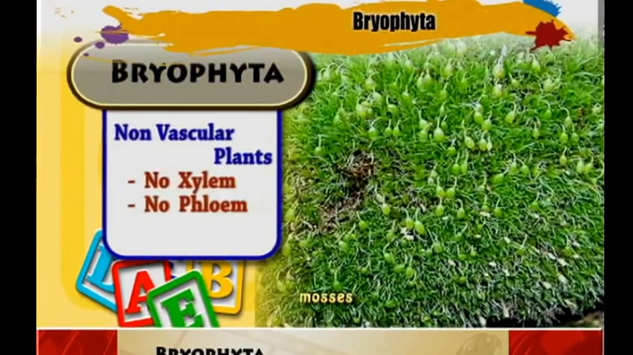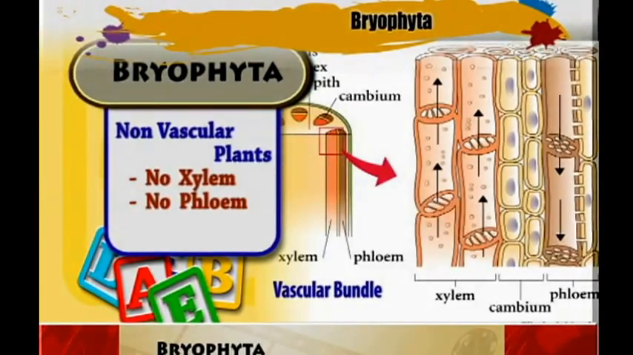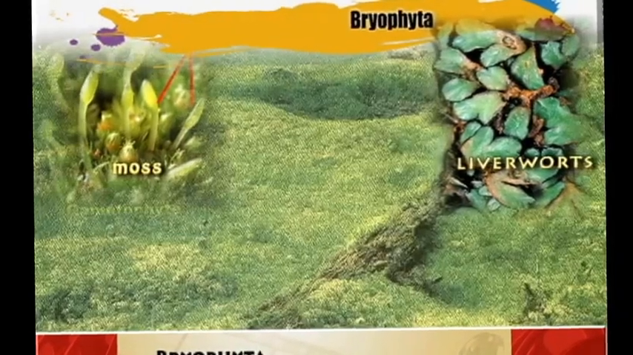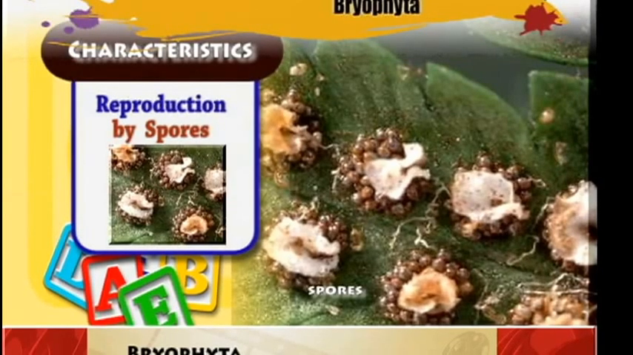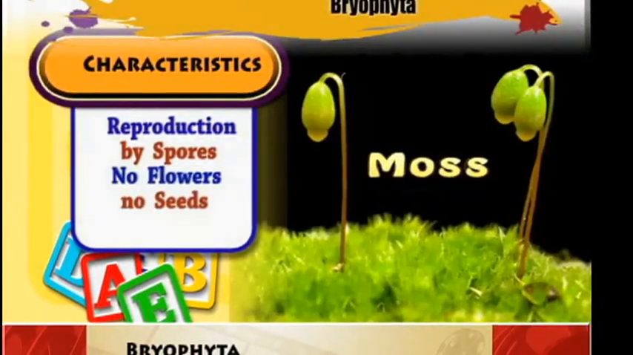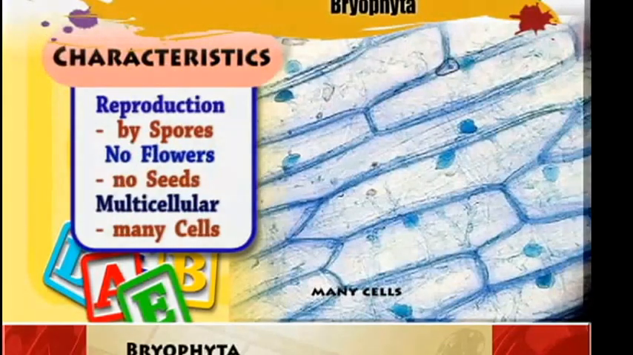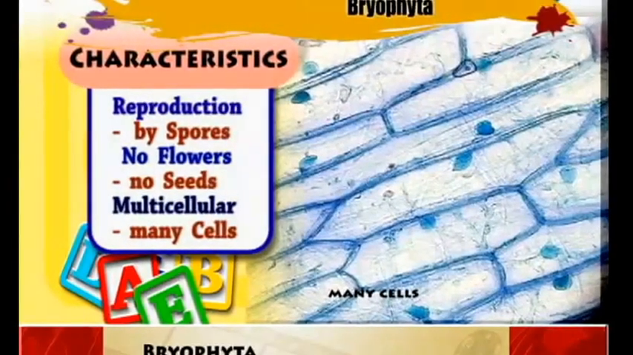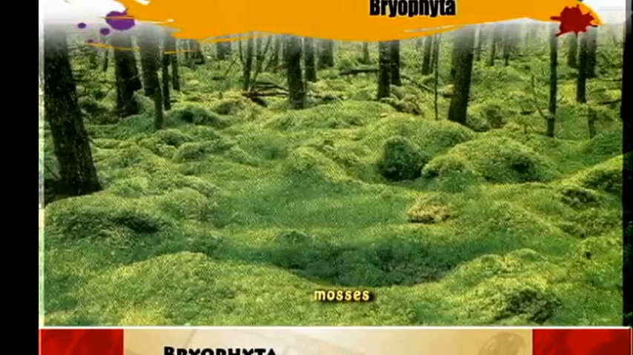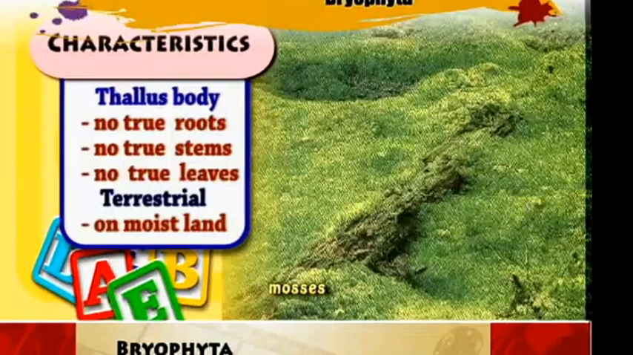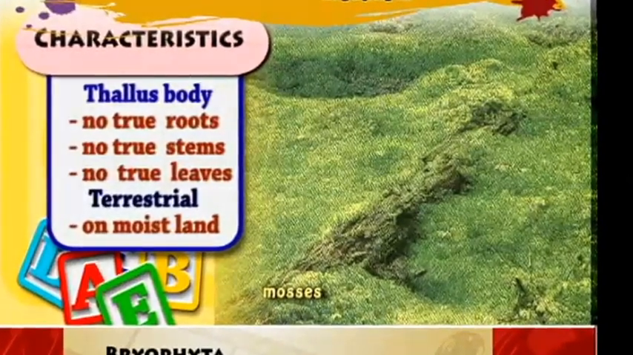And we have seen that the Bryophytes do not have the vascular system. They do not have the xylem and the phloem. The examples we have given in this group are the mosses and the liverworts, which reproduce by means of spores, have no flowers, but are multicellular organisms, and they are the foundation of the plant ecosystem, meaning that they live in moist environments.